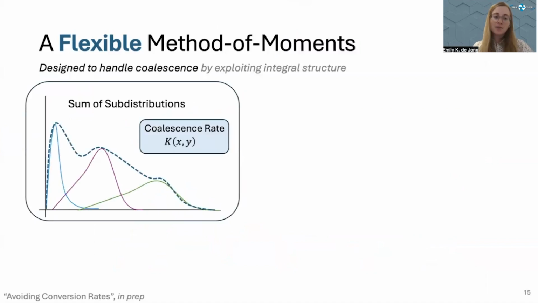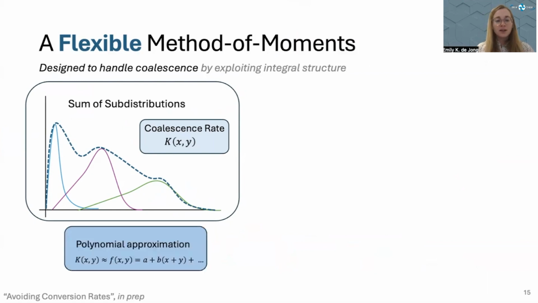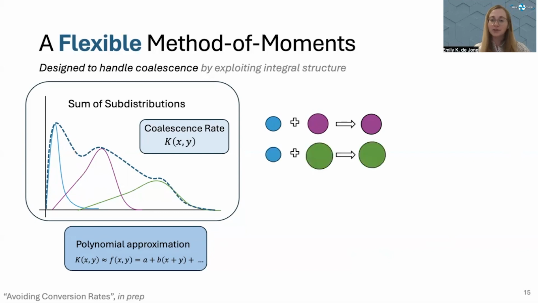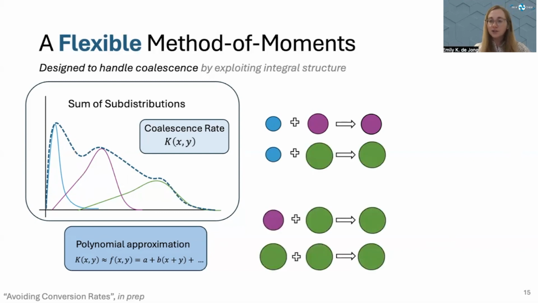Let's go back to this idea of representing our particle size distribution as a sum of subdistributions, where we have some coalescence rate that describes the rate of collisions between particles of size x and y. If we take a polynomial approximation of that coalescence rate and exploit the structure of that Smoluchowski equation integrals, we can do some pretty clever math. For instance, if we take a smaller particle from a smaller subdistribution and a larger particle from a larger subdistribution and coalesce them, we can always place that mass back into the larger subdistribution. And when we collide 2 particles from the largest subdistribution, there's nowhere else to place that mass but back into the same subdistribution.